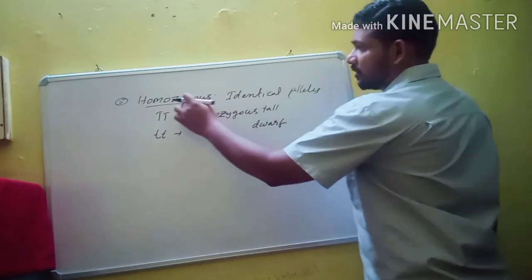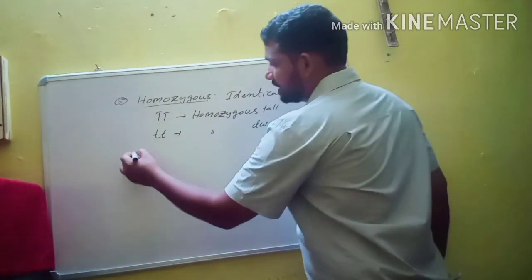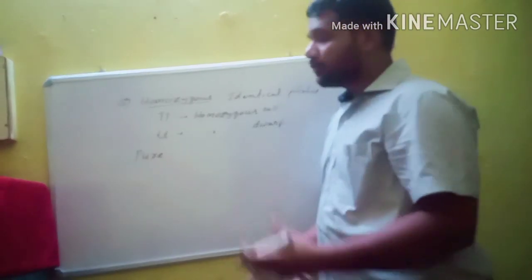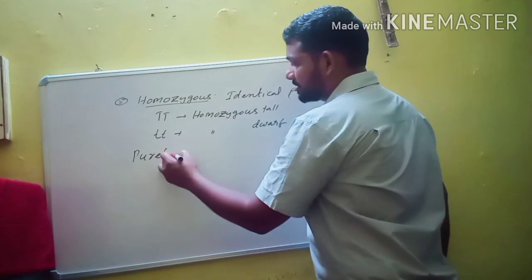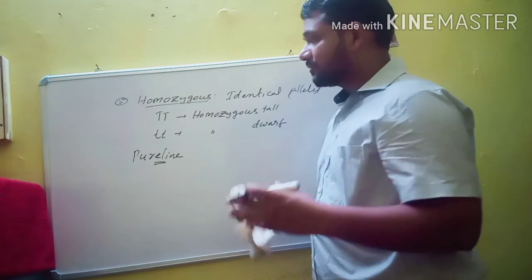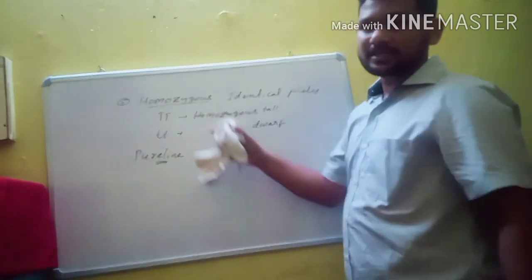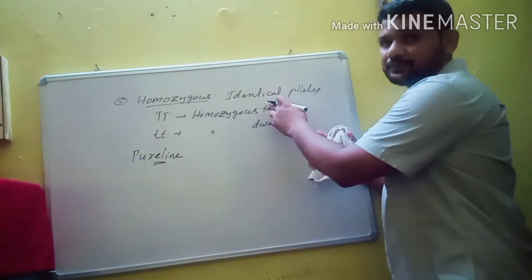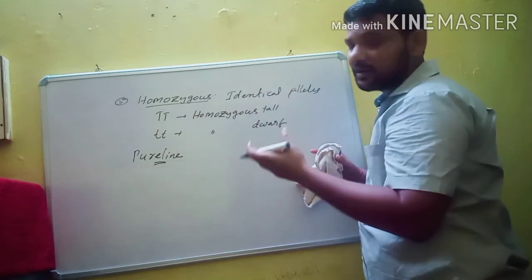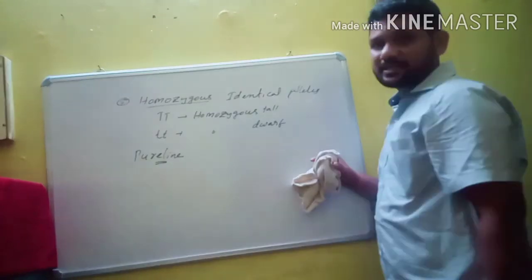Here homozygosity means pure for a character or factor, also known as pure lines. There is no hybrid character in that particular organism. If the pure character is present, pure tall or pure dwarf, then the organism is known as homozygous. It is an individual which contains identical alleles. The term homozygous means pure for a trait, like homozygous tall and homozygous dwarf.